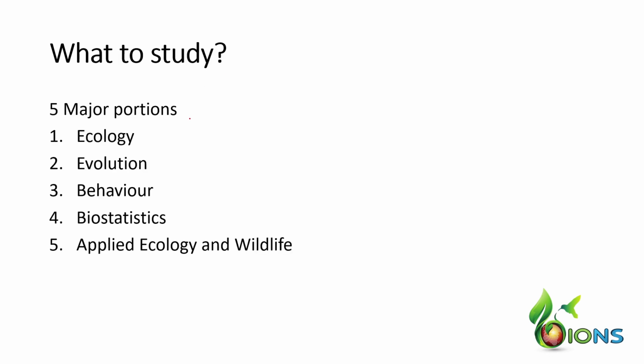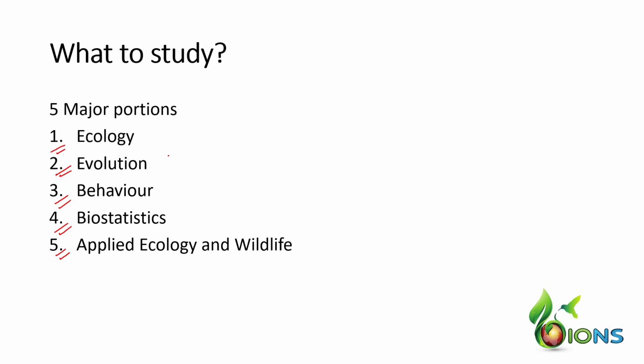Now, what to study? As I was mentioning, there are 5 major portions of the GATE ecology paper. First is ecology, second is evolution, third is behavior, then biostatistics, applied ecology and wildlife. Ecology consists of different aspects of population ecology, community ecology, etc. Evolution encompasses all aspects of evolution.